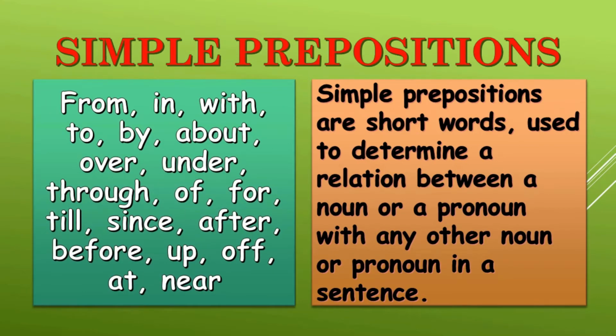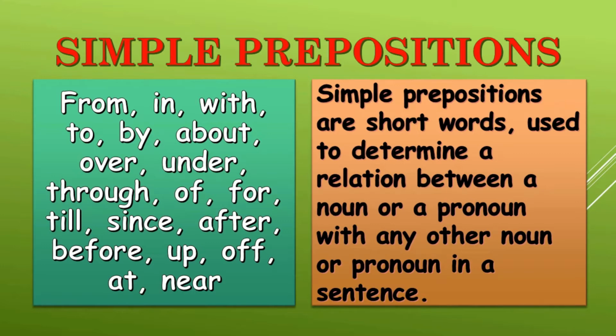Now these short words like from, in, with, to, by, about, etc. are always used in sentences. You are all familiar with these short words and you always use these words in your sentences. So these words which are used to show a relation between a noun or a pronoun with any other word in a sentence are called simple prepositions.